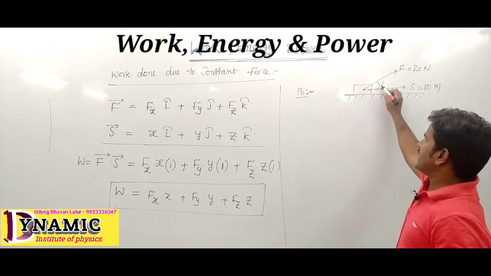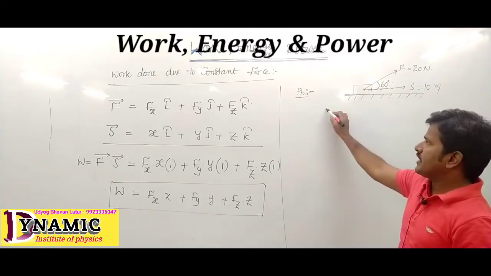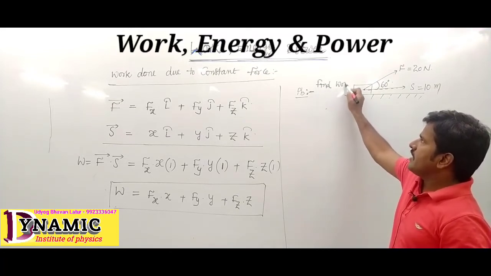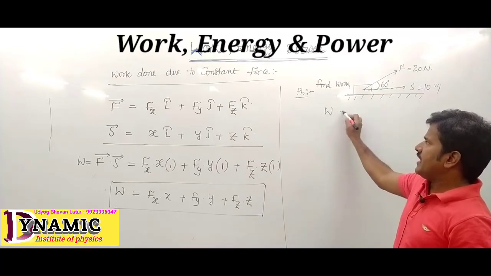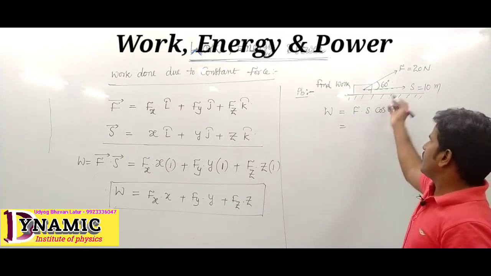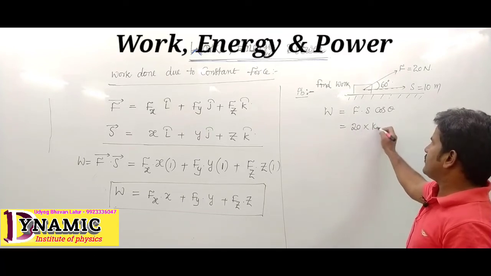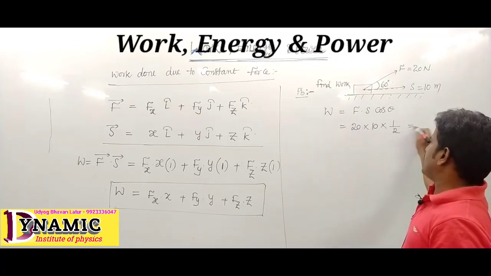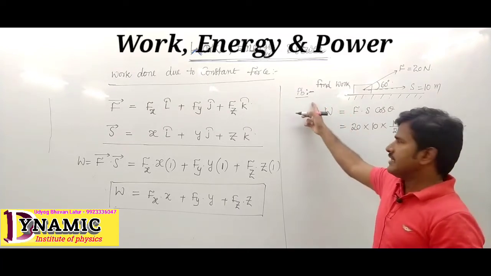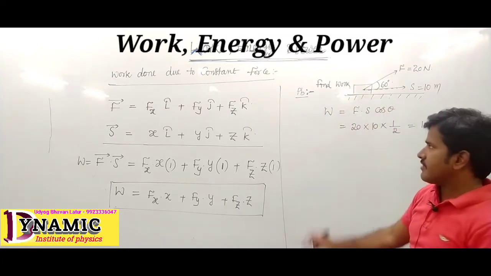Theta becomes 60 degrees. Then how much work is done? Find work. This is a simple question. It is written as work done equals Fs cos theta. F value given is 20, S value is 10, cos 60 is 1 by 2, so its value becomes 100 joule. The work done is very simple. This is work done equals Fs cos theta.